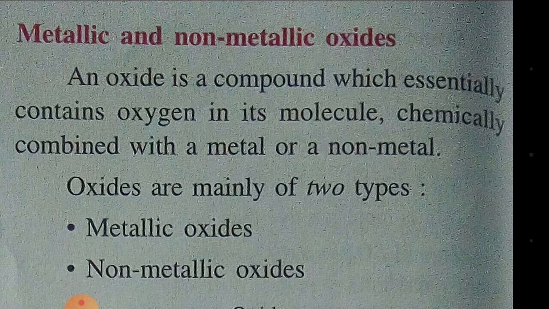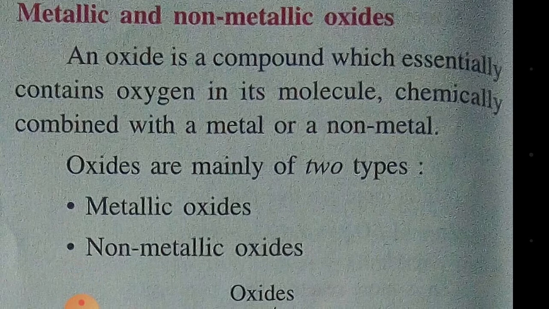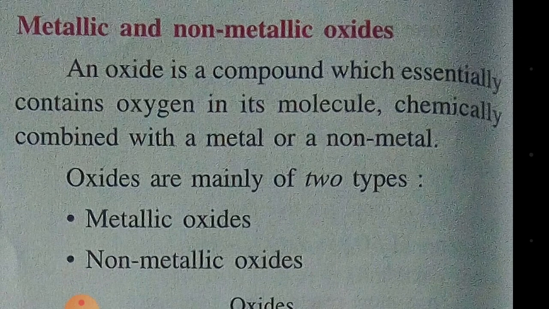So, when metal combines with oxygen, what will happen? When metal combines with oxygen, they form metallic oxides. And when non-metal combines with oxygen, they form non-metallic oxides. So an oxide is a compound which essentially contains oxygen in its molecule, chemically combined. So it is not physically mixed. Like in air, oxygen is present, but that is physically mixed.